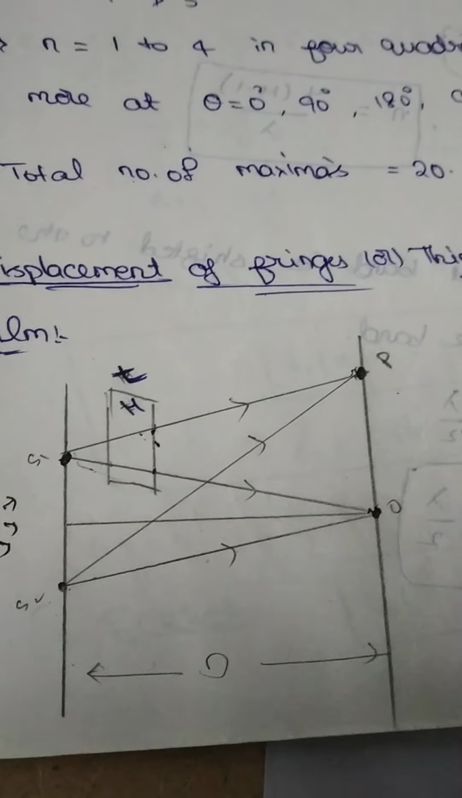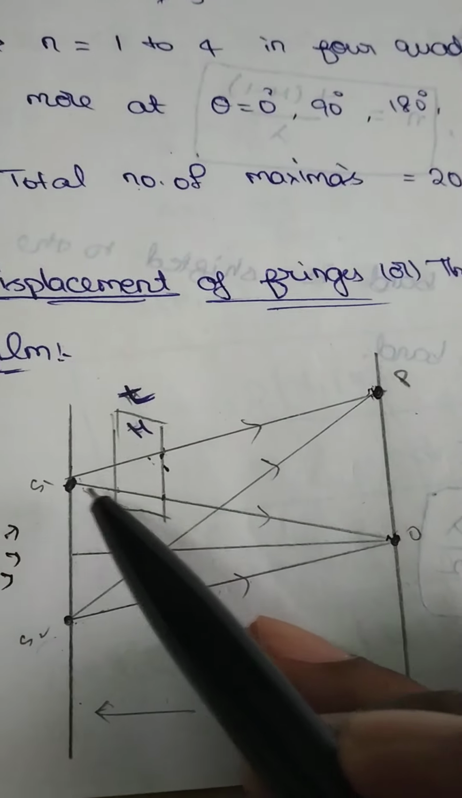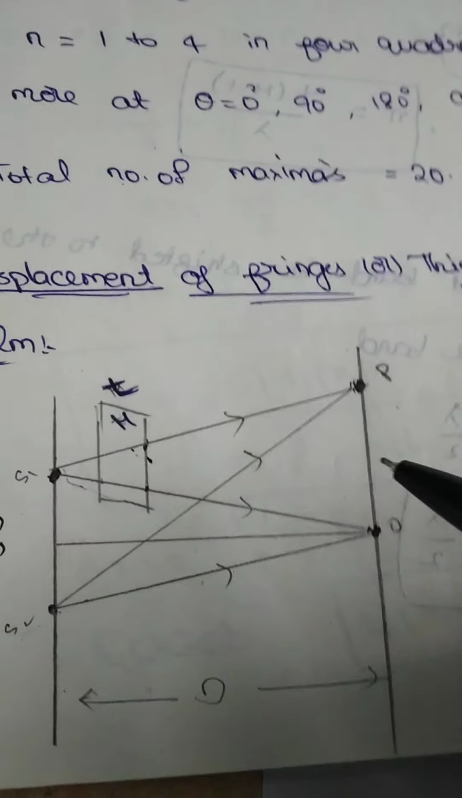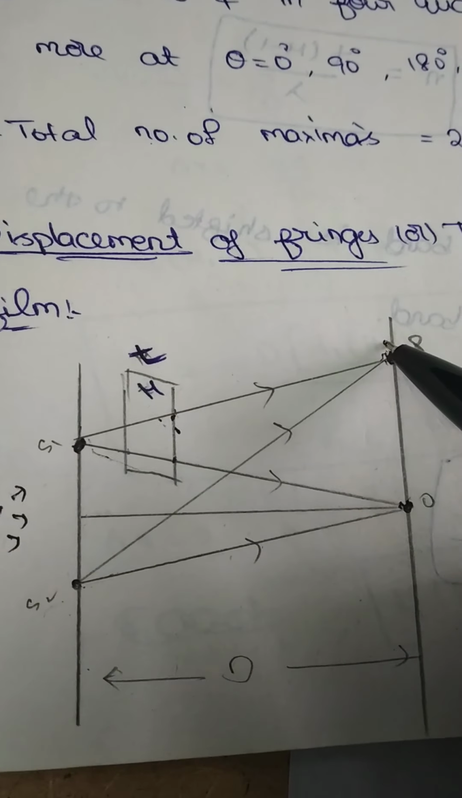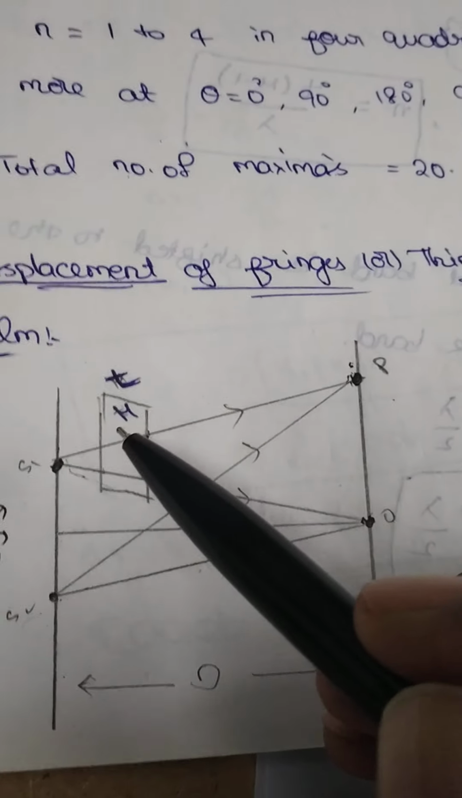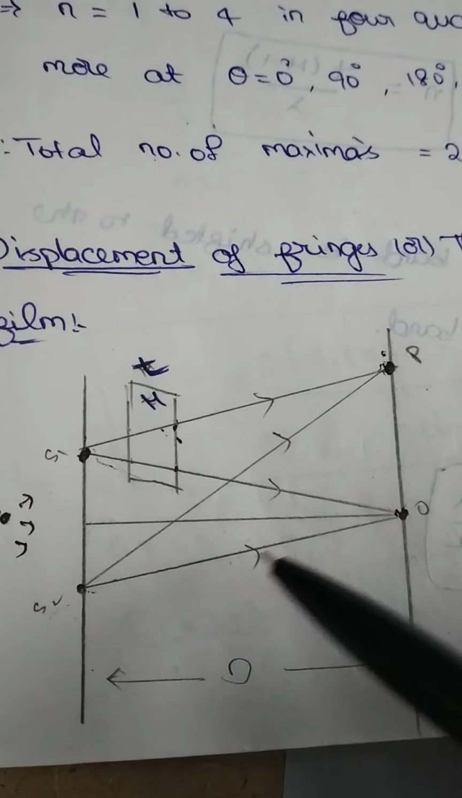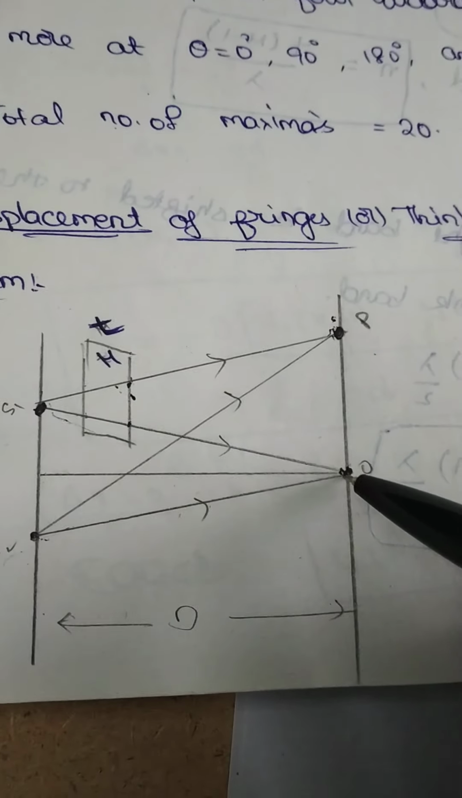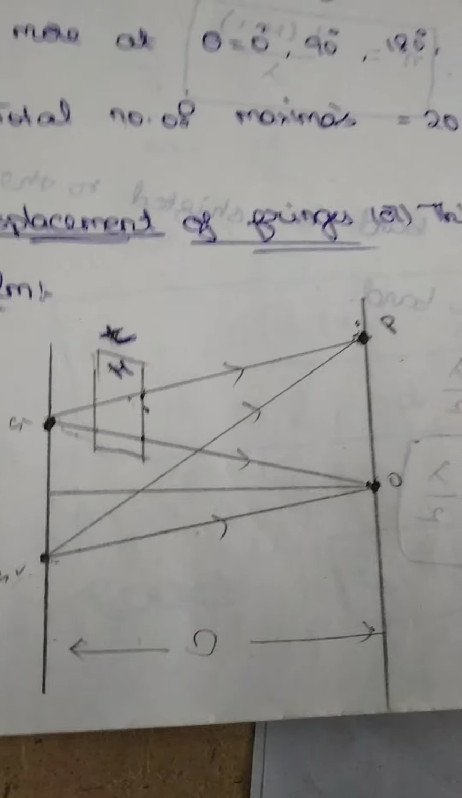That's why, when a transparent film is kept in the path of one of the interfering beams, the central bright band will be shifted towards that side. If the same transparent medium is kept in the path of the light from S2, the central bright band will be shifted downwards. Right now? Okay. Now in this case,